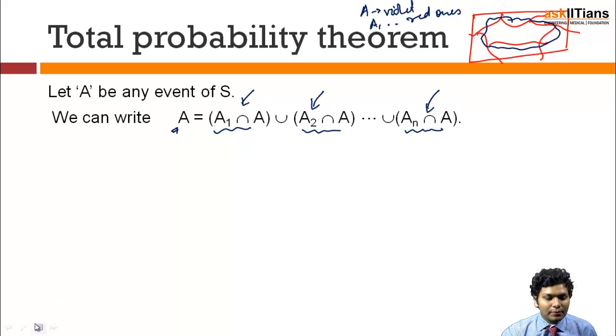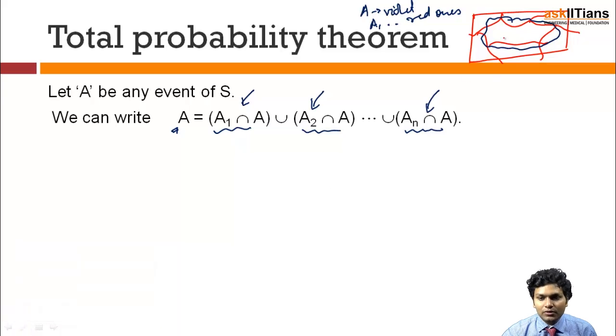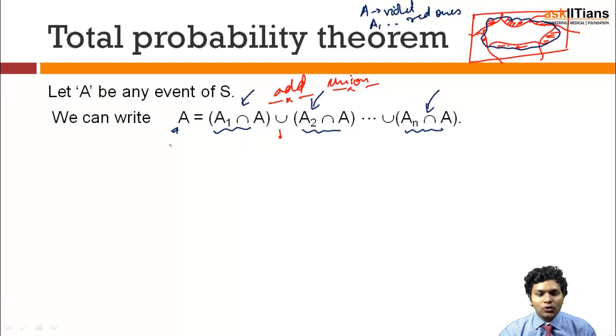So what I am including right now by saying this is that this part is included, this part is included, this part is included, and so on. Now, once I have included all of them, to get the complete answer, I need to add them. And add, in terms of mathematics, is nothing but union. Clear? So this is how we are going to write our event A which we have considered.